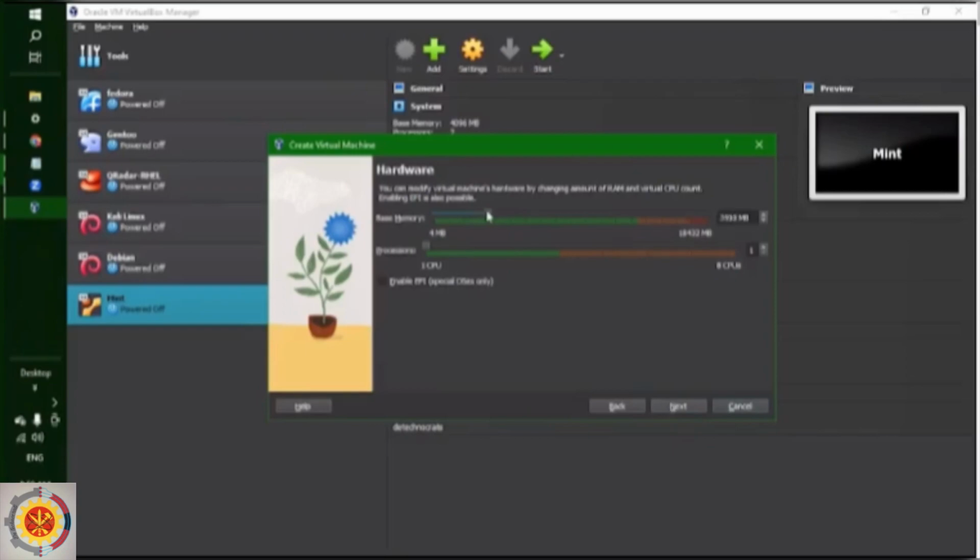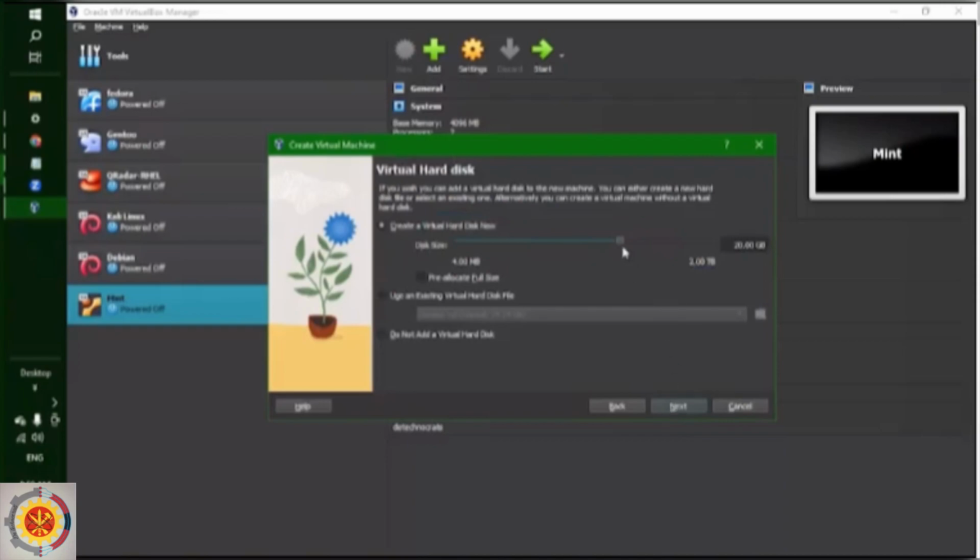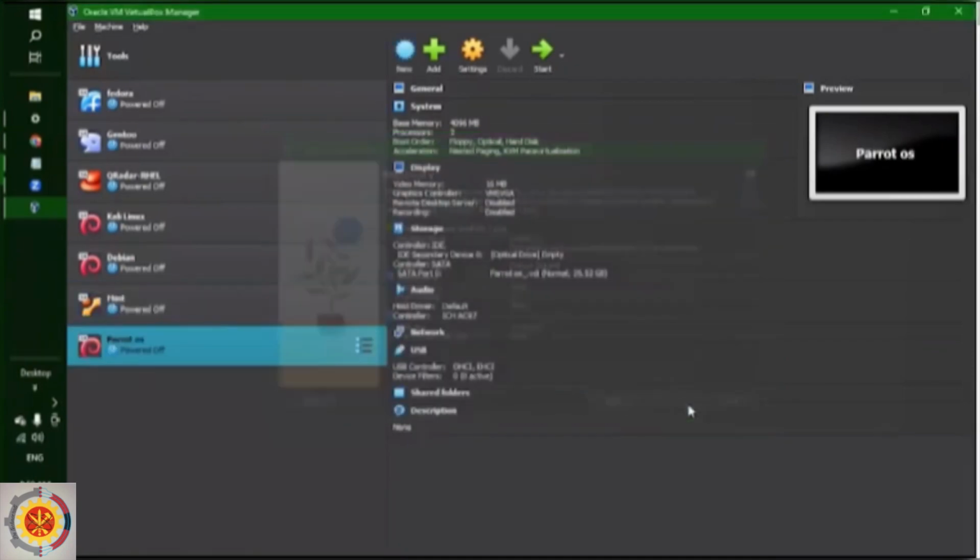As I said, at least 4 gig RAM for it, 2 core CPU enough. I'm gonna select 3, but note it's good practice to stay under the green limits. At least 20 gig for Parrot Linux. Okay, set. So our virtual machine is ready.